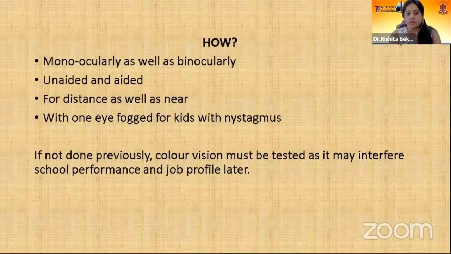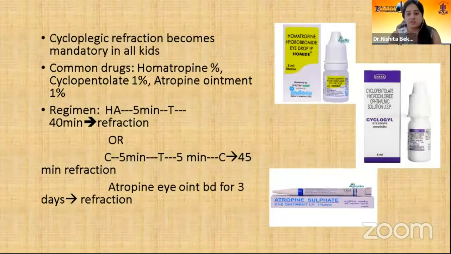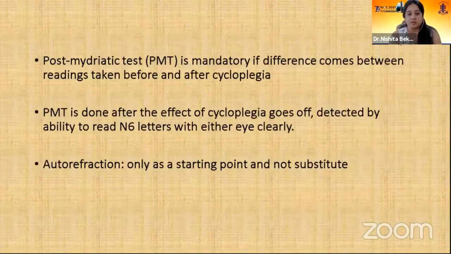If not done previously, color vision must be tested as it may interfere with school performance and job profile later. Refraction is generally done with cycloplegic drugs. PMT is needed when there is a difference between readings before and after cycloplegia. But autorefraction is a big no for testing such.